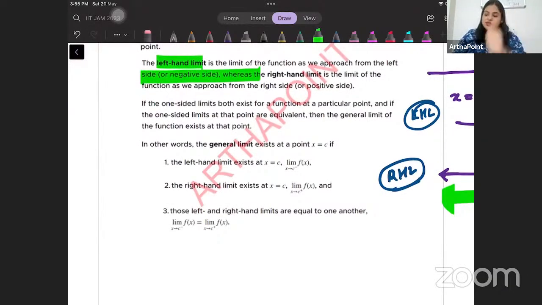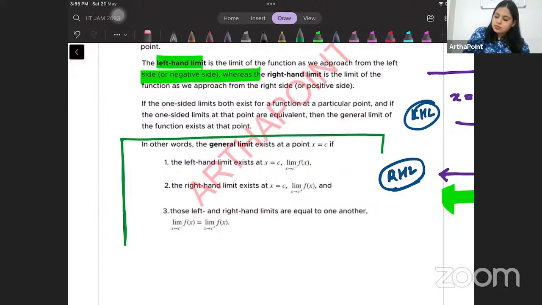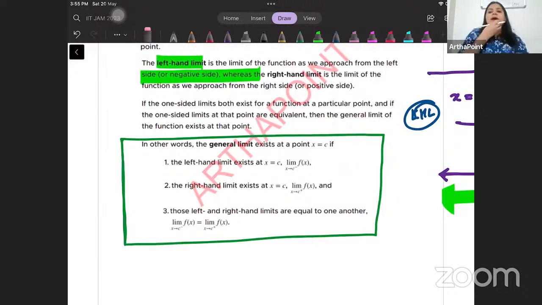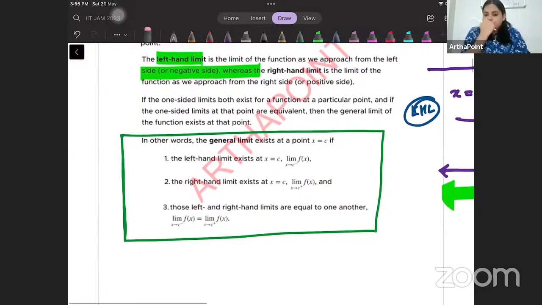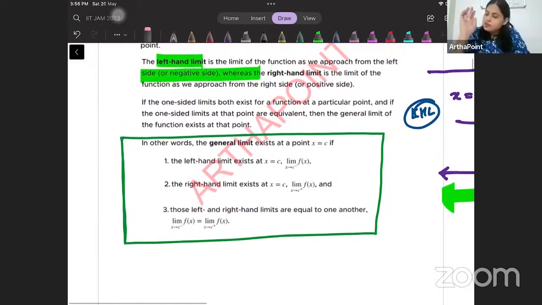A limit exists. This is the very important definition. A limit exists when you see that the left-hand limit exists, the right-hand limit exists, and both are equal to each other. And that is when we say the limit generally exists, right? We will talk about it a little more, as it should be equal to the value of the function also, which we will talk about.